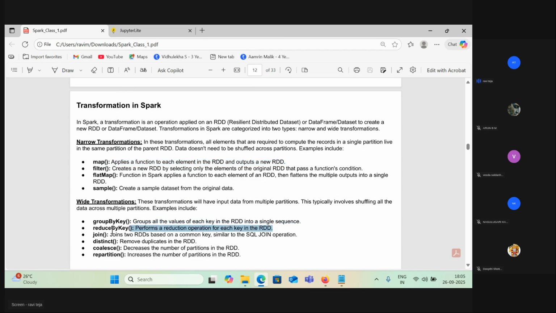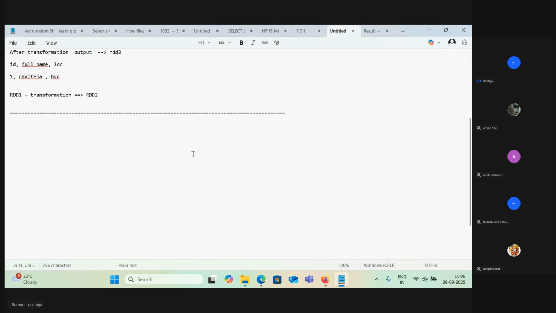Reduce by key is similar to group by. With group by, it first shuffles the data and then does the calculation. With reduce by key, it first calculates locally, say a1 in one partition, a2 in another, a3 in another. It does the local aggregation, then shuffles the data among the partitions. Joining I'll cover in a single dedicated class so that you understand what a join is. Now, filter creates a new RDD by selecting only the elements of the original RDD that pass a function's condition. Let's go with filtering.